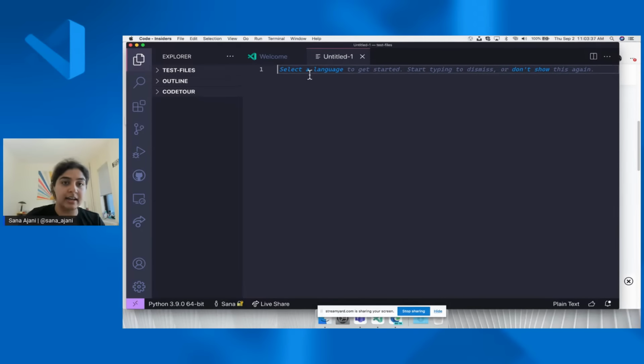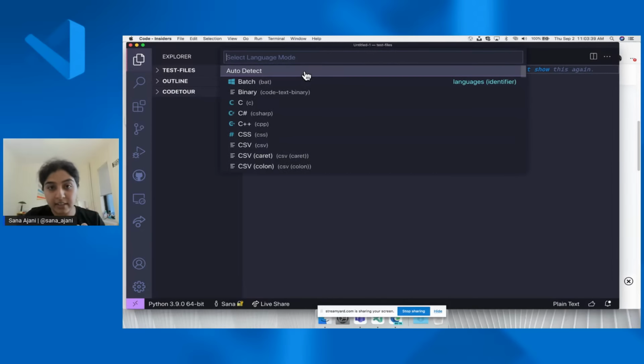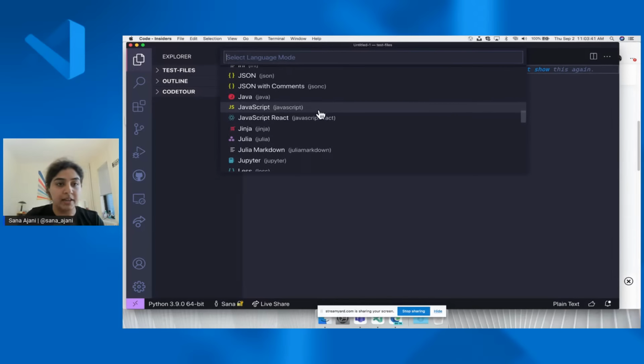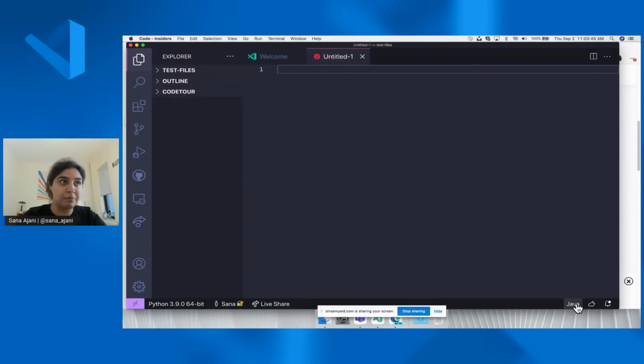So we added this hint that a user could select a language from this picker, and once they pick a language, you can see that the bottom picker over here changes. Now they get coloring and syntax highlighting. And often, if they don't have the extension already installed, they'll see a notification with a recommendation to install that language.